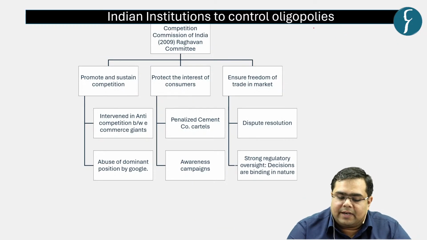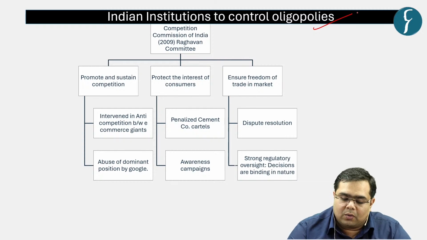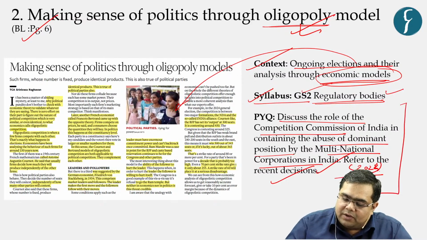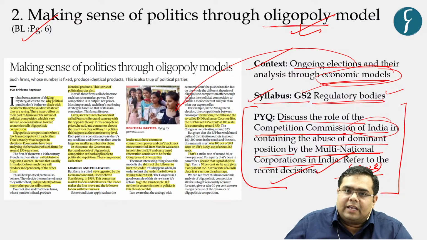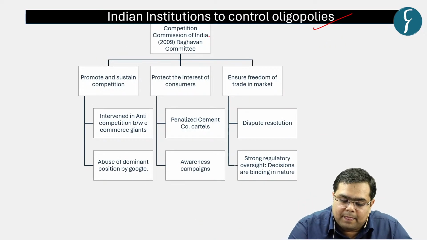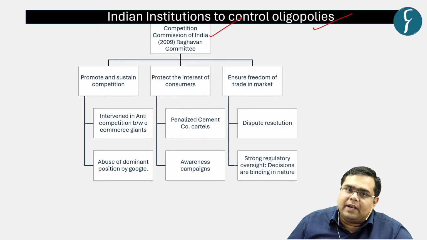Now let us understand the Indian institutions to control the oligopolies. So the prime institution in India with respect to controlling the oligopolies, on which the same question was asked in 2023 recently, has been the Competition Commission of India. It is the apex body to deal with respect to the competition in India. It came into being in 2009 after the recommendation of Raghavan committee.